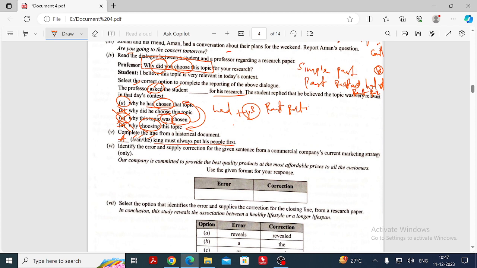Our company is committed to provide the best quality products at the most affordable prices to all the customers. Sorry? Prices. We want to write it as price. Is into was. Which means our company was committed to provide.